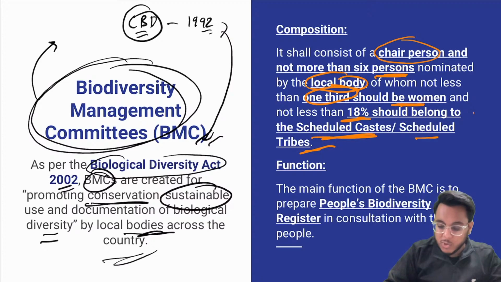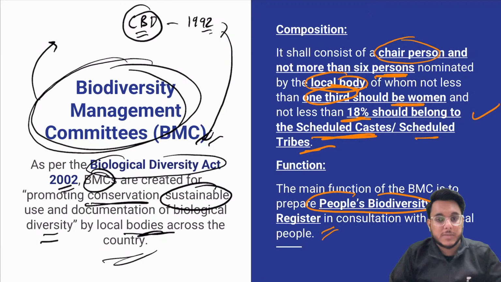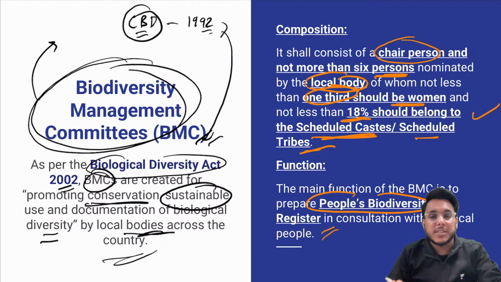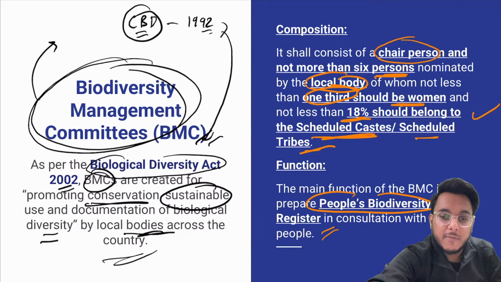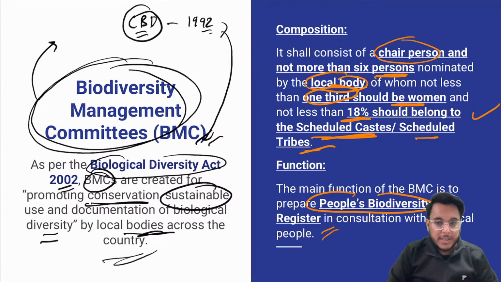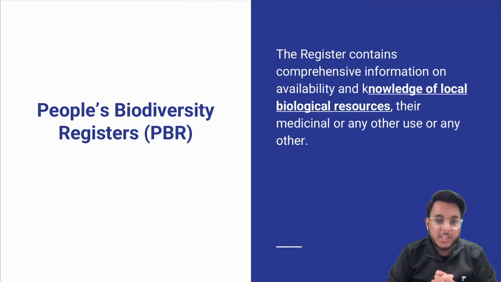Is that clear or not? So this is the composition of the BMC, and the local body will constitute the BMC. The BMC will prepare the People's Biodiversity Register, and for that consultations will be held.